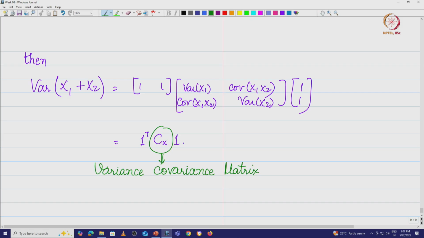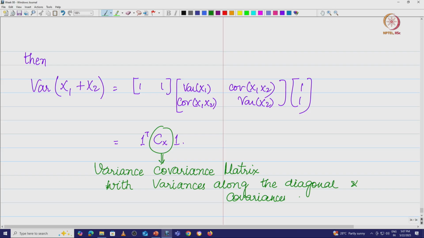What does the variance covariance matrix look like? It has variances along the diagonal and covariances along the off-diagonal elements.